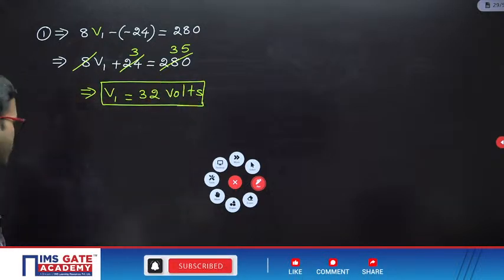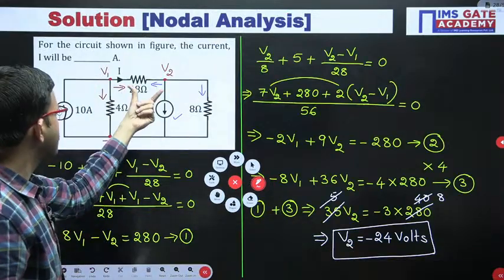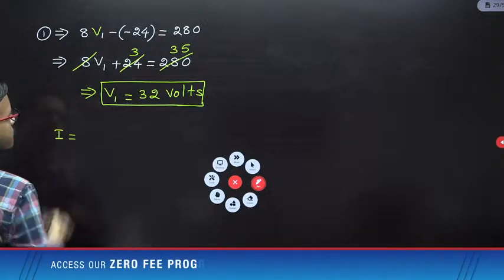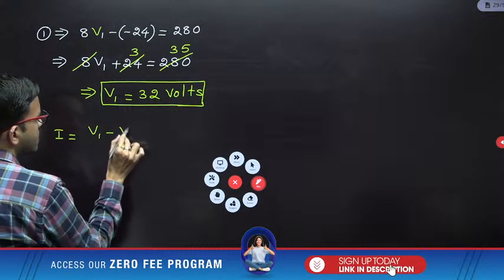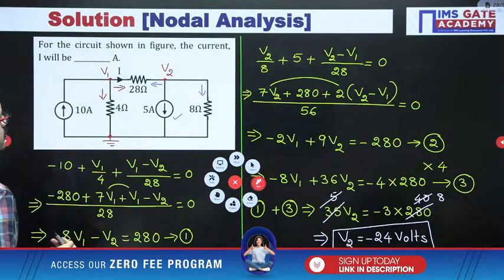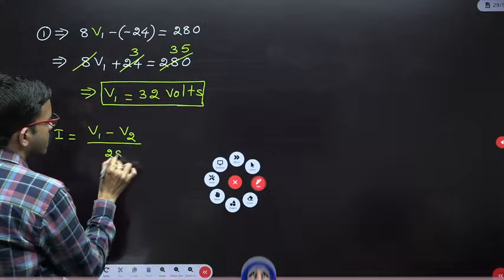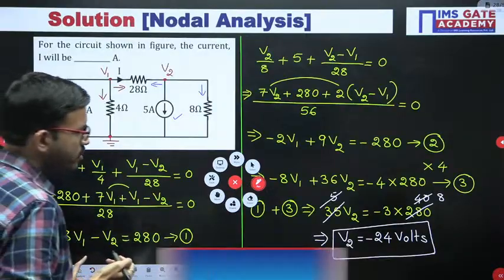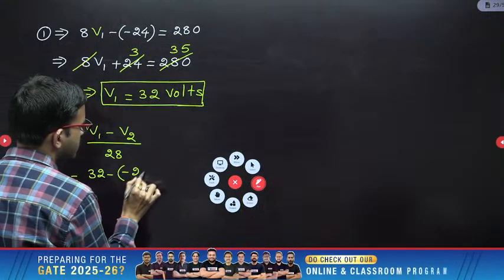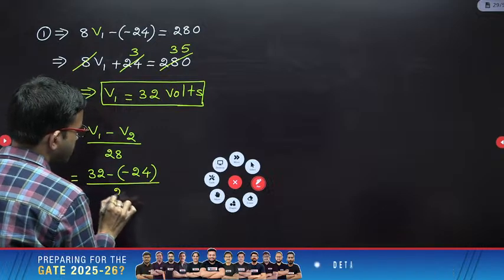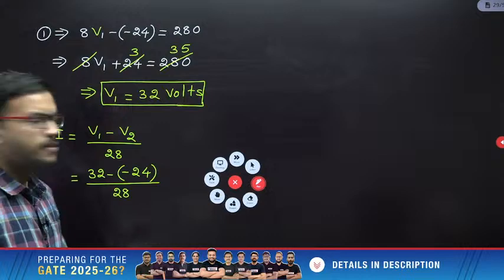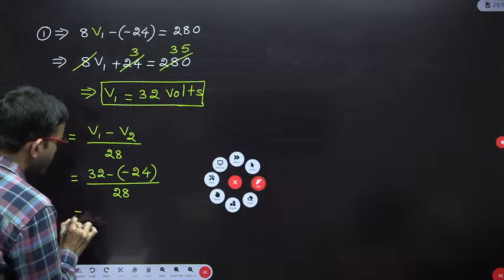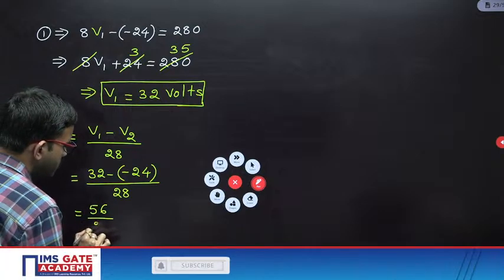Okay, so V1 we got and then V2 we got. Now you can use Ohm's law, that's all. In order to find out the current, I equal to V1 minus V2 divided by 28. So here V1 is 32 minus V2, we got minus 24, divided by 28. So here minus of minus is plus, 32 plus 24, that is 56, divided by 28, that is 2 ampere.